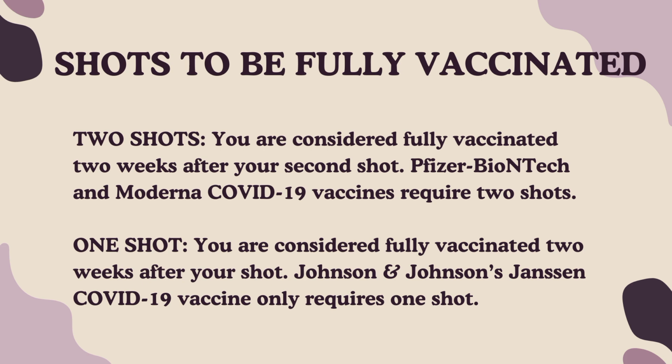If you get a COVID-19 vaccine that requires one shot, you are considered fully vaccinated 2 weeks after your shot. Johnson & Johnson's COVID-19 vaccine only requires one shot. If it has been less than 2 weeks since your shot, or if you still need to get your second shot, you are not fully protected. Keep taking all prevention steps until you are fully vaccinated, 2 weeks after your final shot.